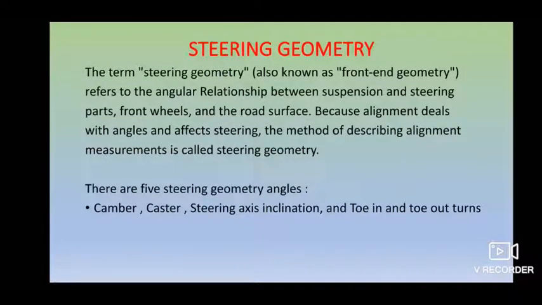Okay, next coming to the steering geometry, which is a very important topic of all the topics you are learning right now.